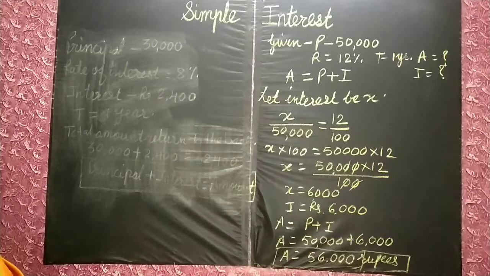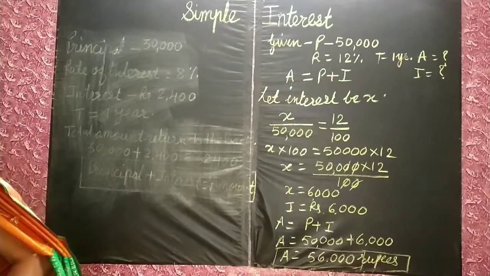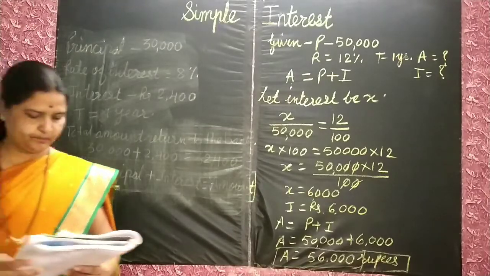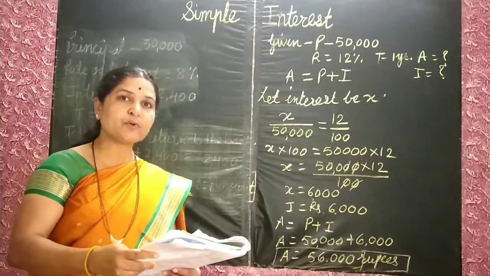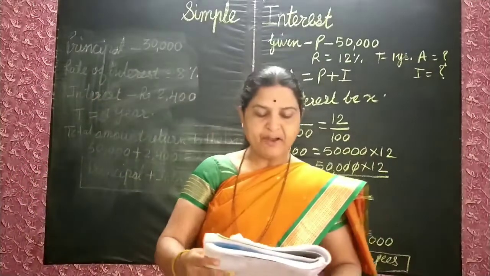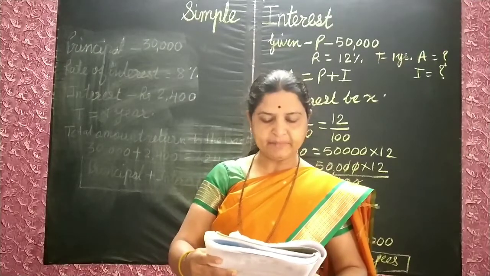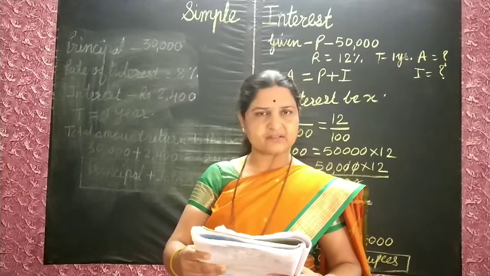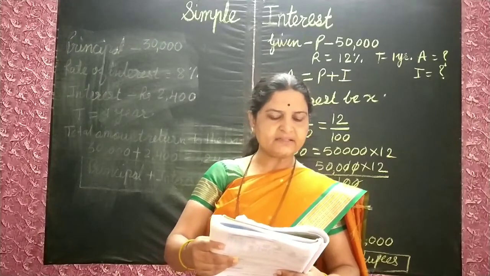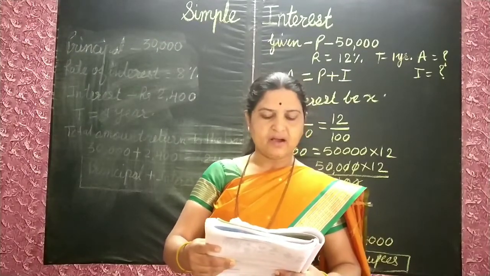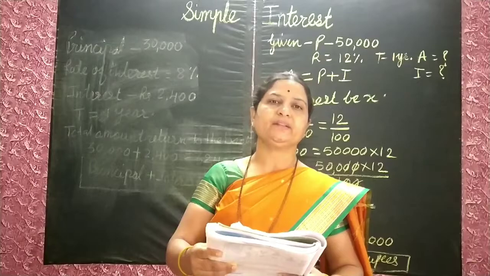Now in the textbook you can see here, page number 71. Akash deposited 25,000 rupees in a bank at the rate of 8 percent per annum for 3 years. How much interest does he get every year? And how much altogether?